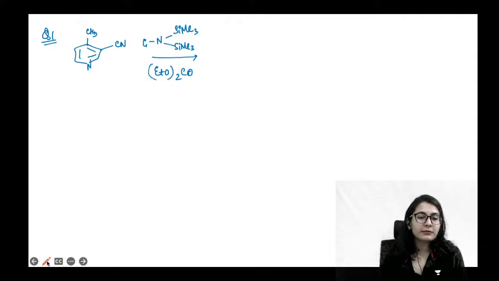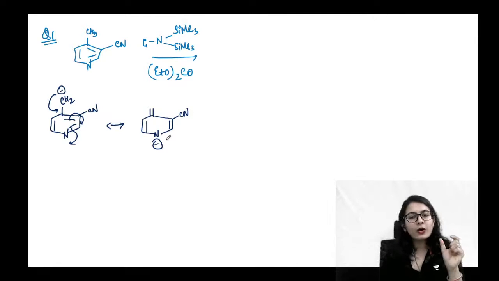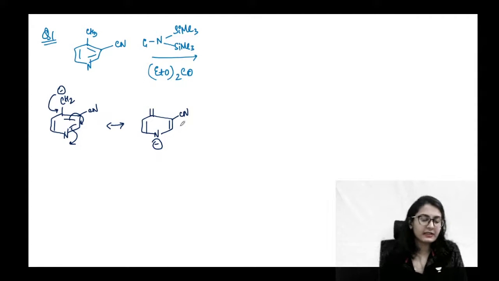Look here, this mechanism is very important. So look over here, guys. In the presence of a base, this proton is going to be deprotonated and becomes CH2 minus. Why? Because if it becomes minus, the negative charge is going to go all the way down to nitrogen. This is a resonating structure and the molecule will be very stable, like this, isn't it? Or the negative charge can also resonate into the cyanide, right?